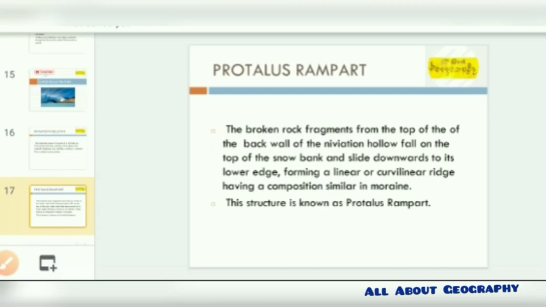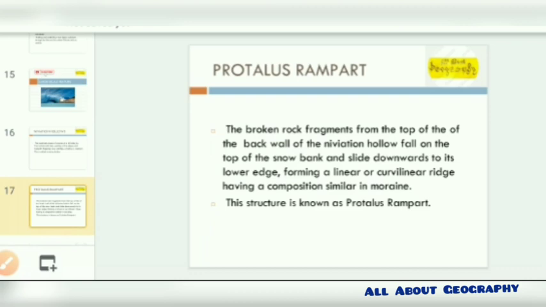This is basically the broken rock fragment formed over the top of the rock of the back wall of the nivation hollow, which falls on the top of the snow bank and slides downward to its lower edge, forming a linear and curvilinear ridge having a composition similar to a moraine.